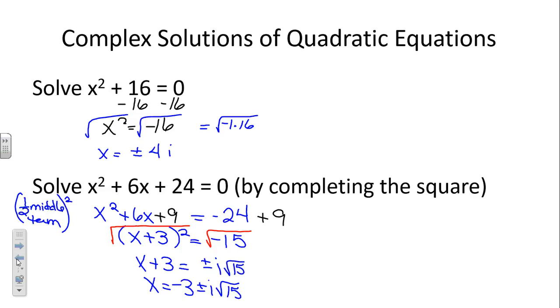15 doesn't have a perfect square. We're done. And they always travel in pairs. So if negative 3 plus i square roots of 15 is one solution, negative 3 minus i square roots of 15 is another. Okay?